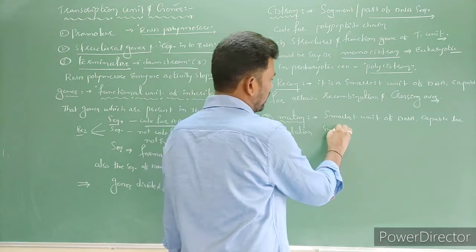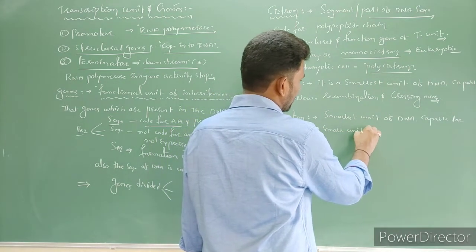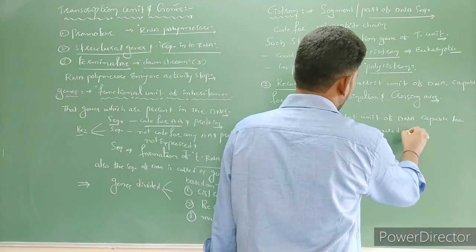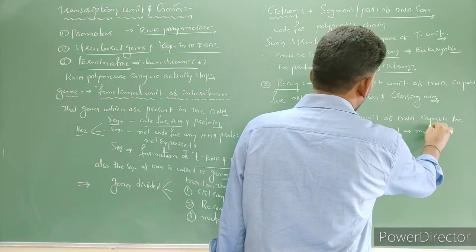Such a small unit of DNA is called muton.